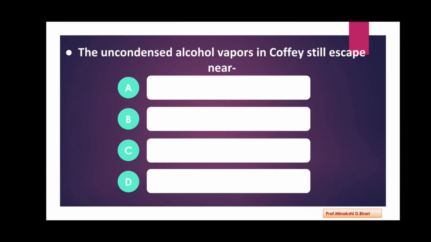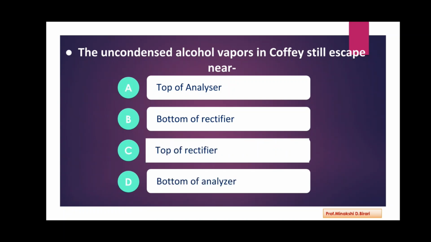Next question. The uncondensed alcohol vapors in coffee still escape near. Option A, top of analyzer, bottom of rectifier, top of rectifier, bottom of analyzer. So, which is correct answer? The answer is top of rectifier. The uncondensed alcohol vapors in coffee still escape near top of rectifier.